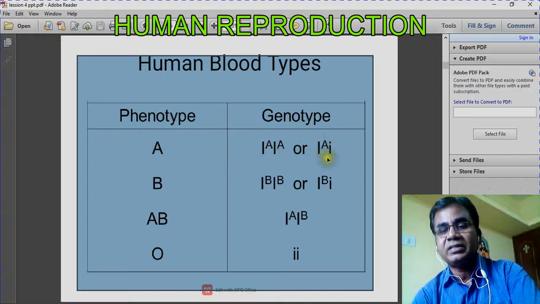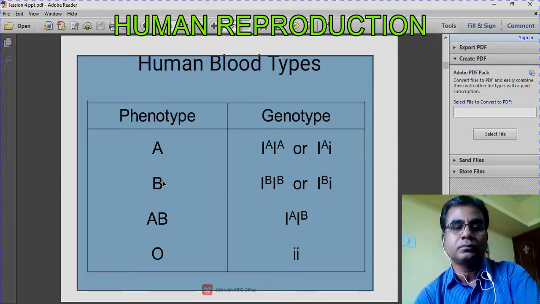So when the condition is like this, only the dominant allele will express. So IA expresses and it produces A blood type. Like that, in the genotype IB and small i, IB is dominant over small i, so B is expressed and it produces only B blood group.